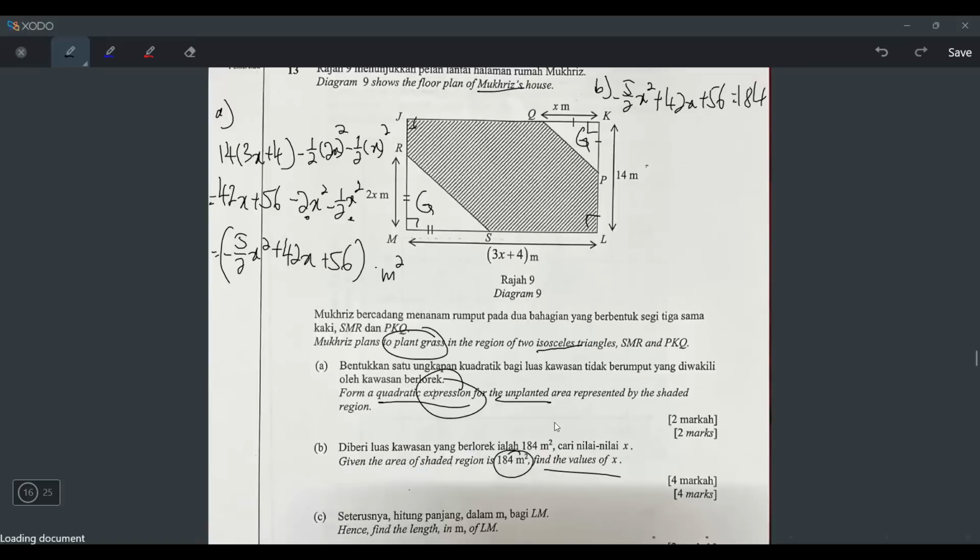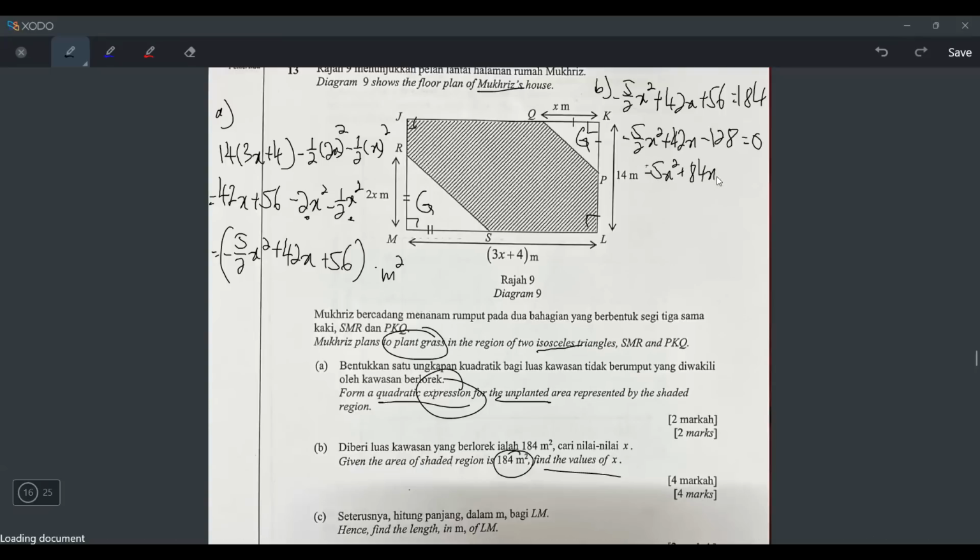And then now I want to find values of x, but other square. So I should make it into general form. So how to make it general form? Negative 5/2 x squared plus 42x. General form must equal 0, right? So 56 minus 184, negative what? Let me press. Okay, negative 128. But I still cannot use calculator because try to, how to say, hilangkan the fraction lah. So how to hilangkan? Everything times 2.